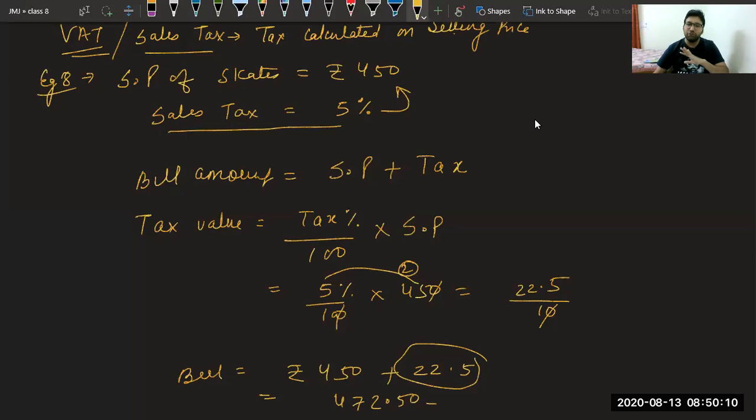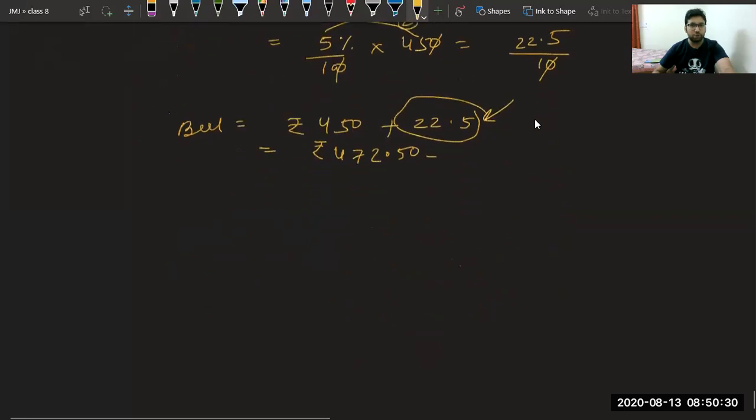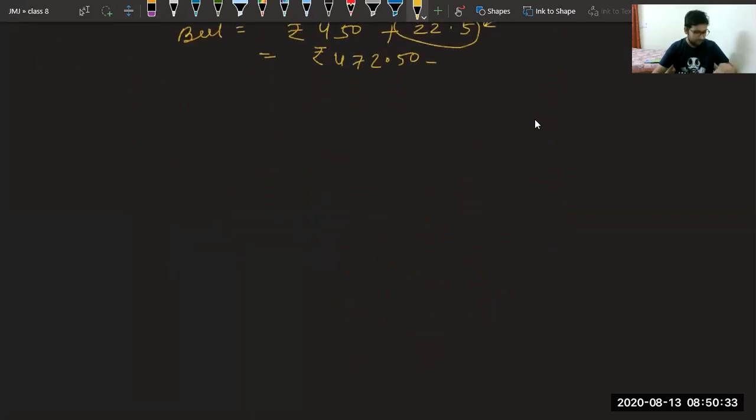To save this 22 rupees, what do we do? We say, Bhaiya, we don't want any bill. And that's the point where we are promoting black money. So we should try to avoid skipping these original bills. We should always take these original bills because this much money will go to the government and the government will use it for our benefit only. Okay. You can understand the train that we are using has a fare which is less than half of its actual price. From where is that money coming? The government is funding that money. Okay. So we must trust the government and after some time everything will be fine.